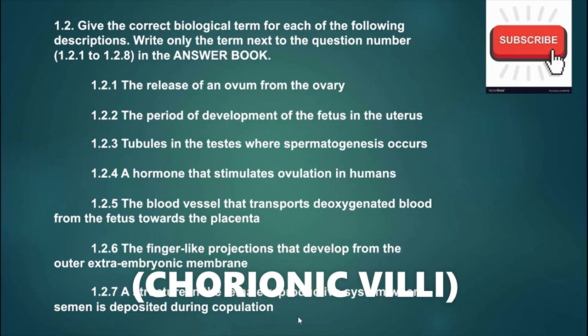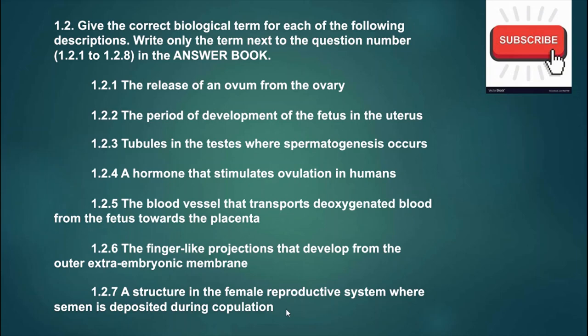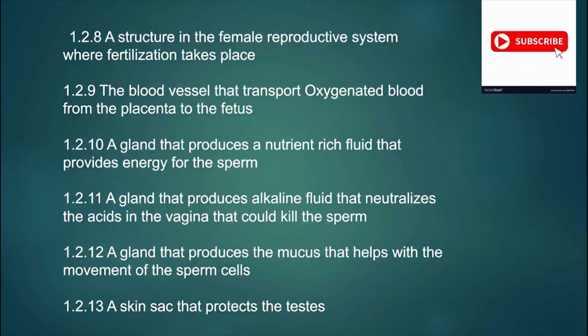We also have a structure in a female reproductive system where semen is deposited during copulation. We said that the vagina receives the penis as well as the sperm cells. We have a structure in the female reproductive system where fertilization takes place, that is fallopian tube. The blood vessel that transports oxygenated blood from the placenta to the fetus, that is umbilical vein. We have a gland that produces a nutrient-rich fluid that provides the energy for the sperm, that is seminal vesicle.